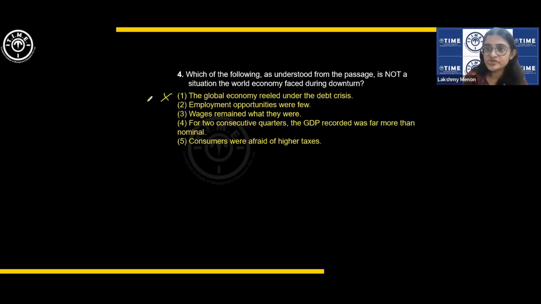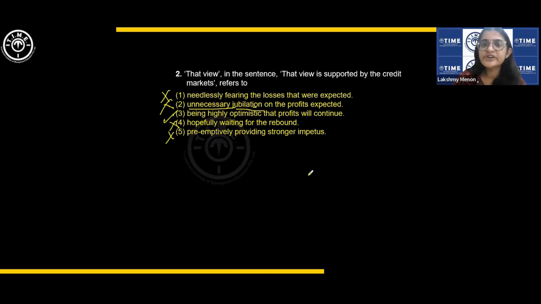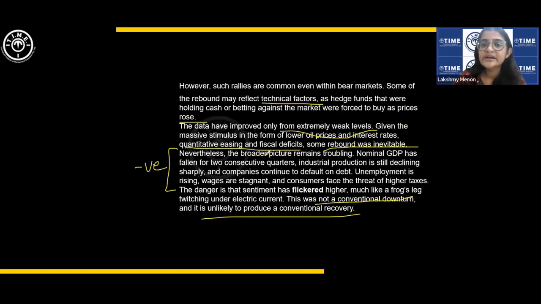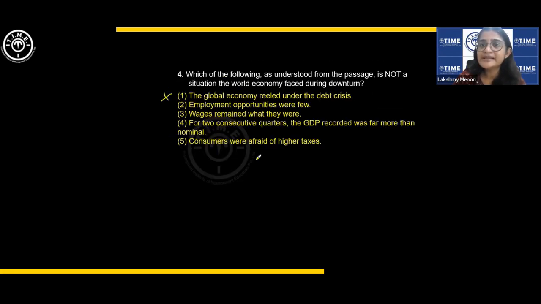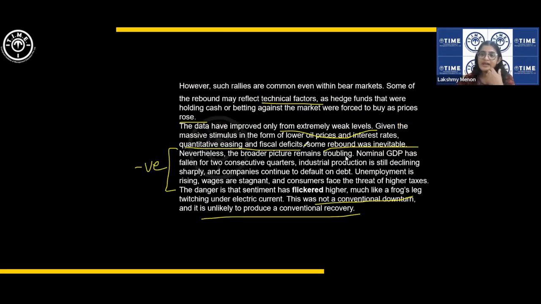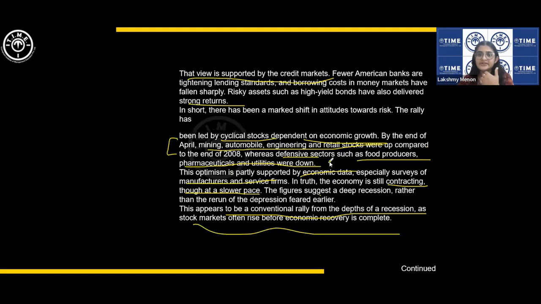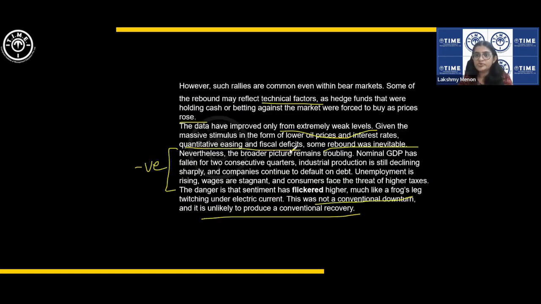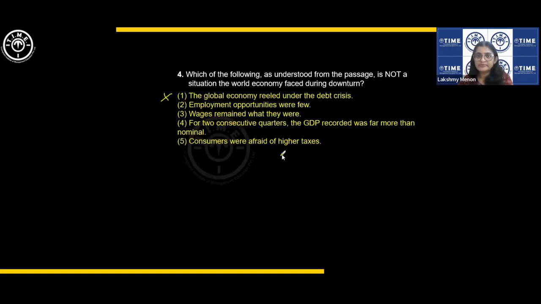If you're not sure, you should go back and check. Okay. Employment opportunities were few. All this is directly mentioned in the passage as factors that affected the world during the economic crisis, right? Economic crisis, they have mentioned in various parts of the passage what were the effects, okay?